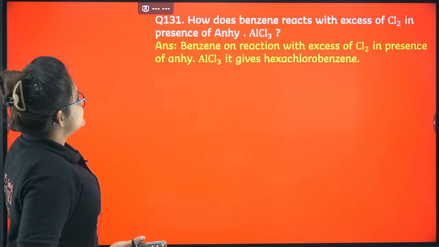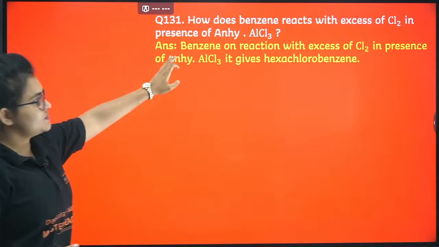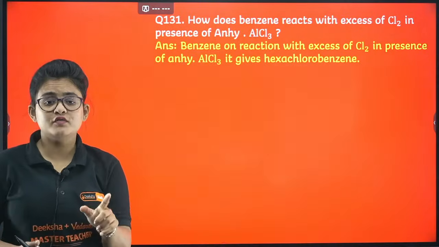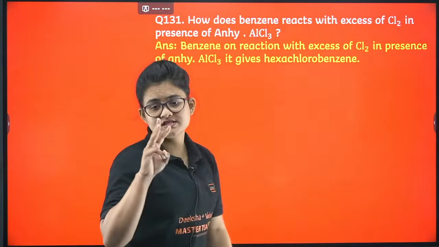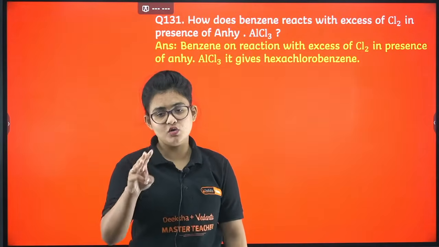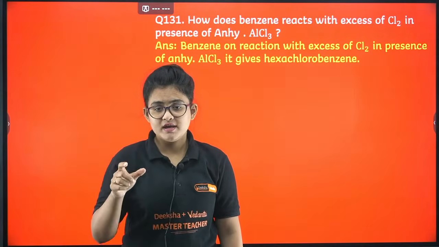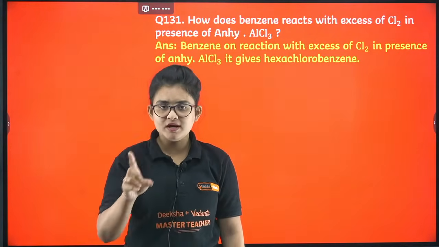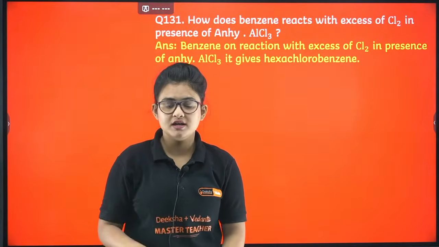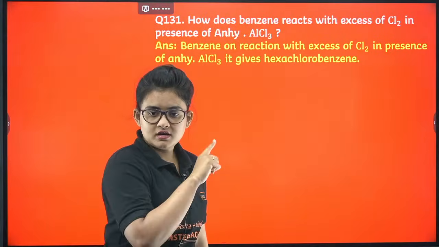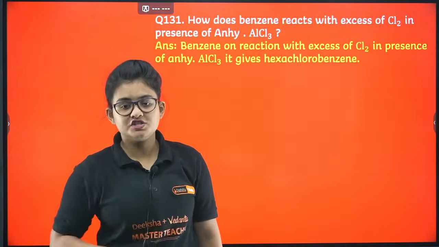Next, how does benzene react with excess Cl2 in presence of anhydrous AlCl3? Again, electrophilic substitution in benzene. So my dear, you must know 3 electrophilic substitutions and proceed with the mechanism. Any one of them may come in your examination as a 3 marker question: nitration, chlorination, and sulfonation as well.